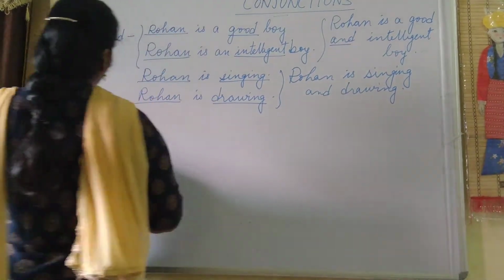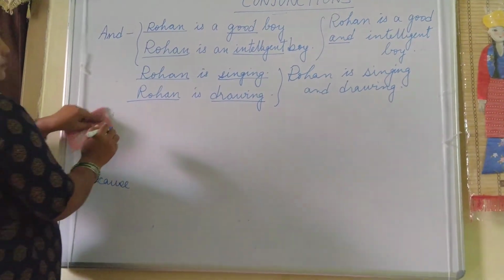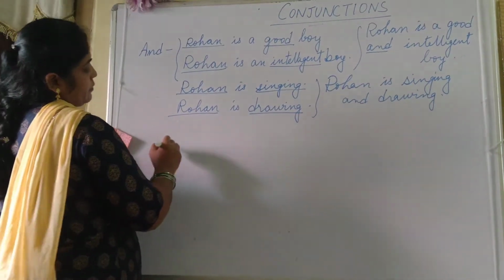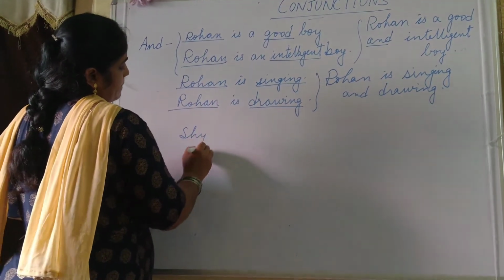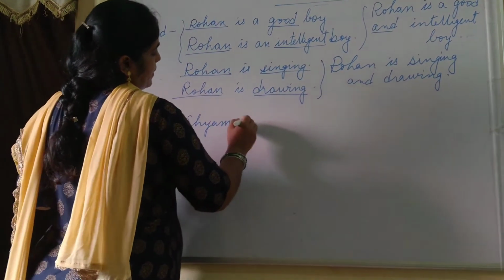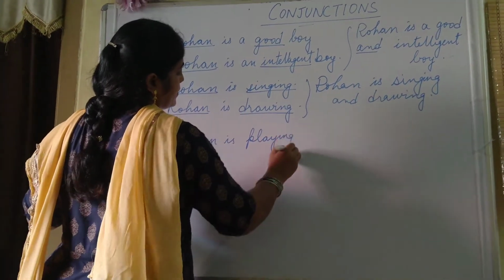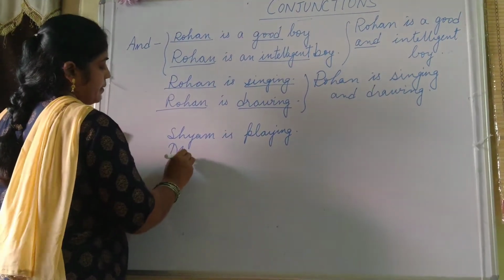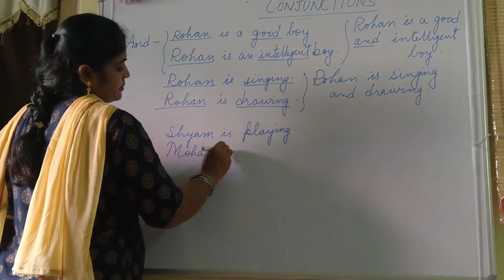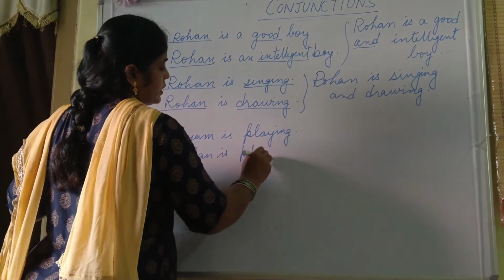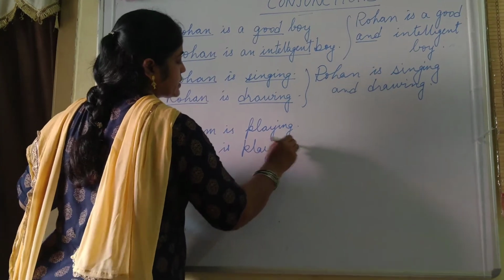Is this clear? Now again we can see one more sentence. Shyam is playing, Mohan is playing. Now in this it is just vice versa.